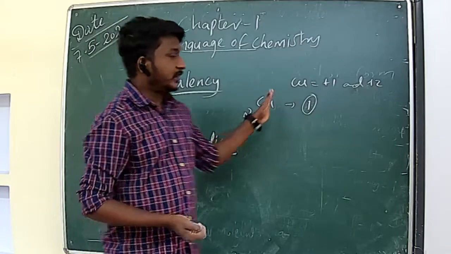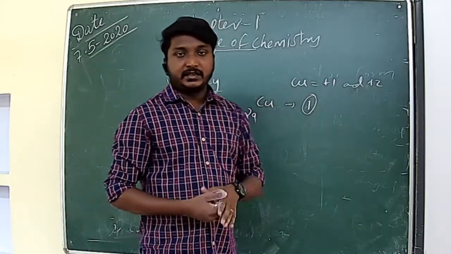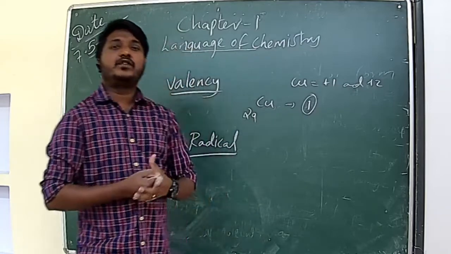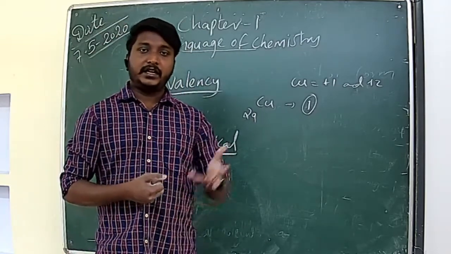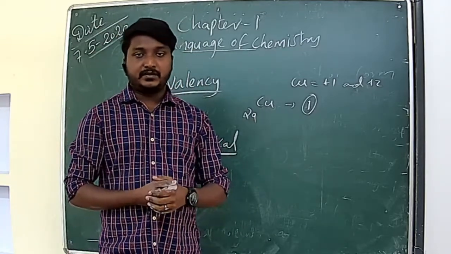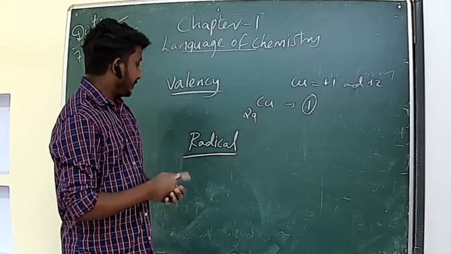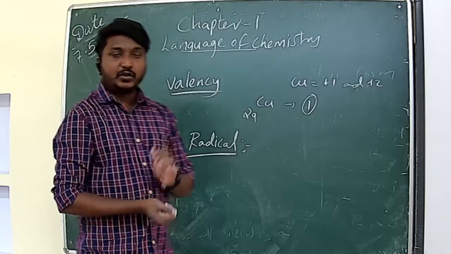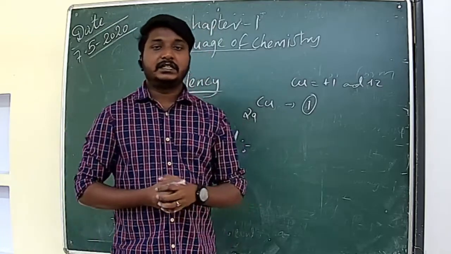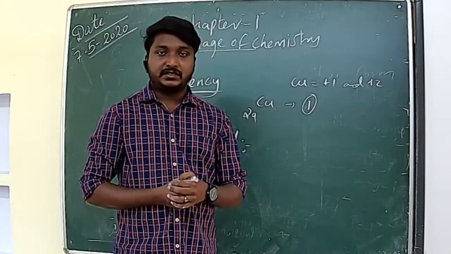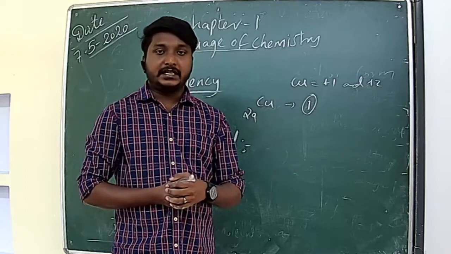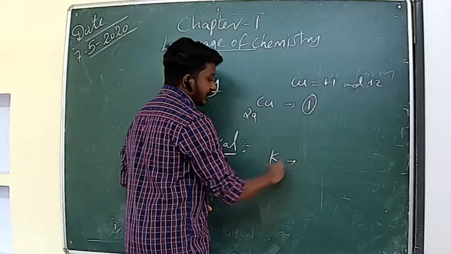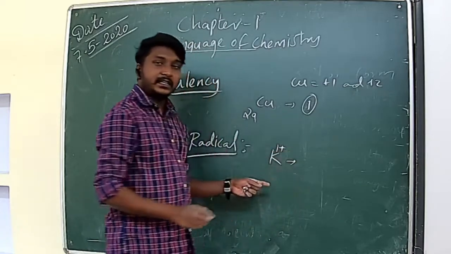I hope all of you understood about valency, right? Valency means nothing but, what is valency? The number of electrons donated, gained or shared by an atom or element. Okay. Next is radical. Radical, we can say a group of atoms with negative or positive charge is known as radical. For example, potassium K+ is a radical, a positive radical.